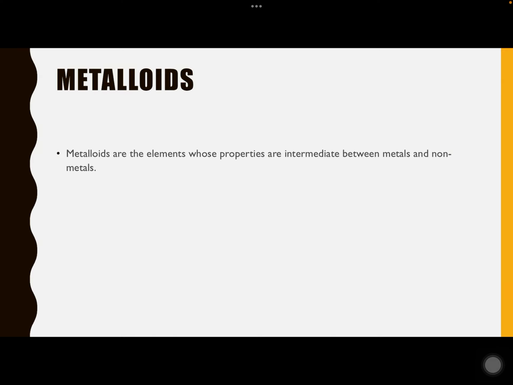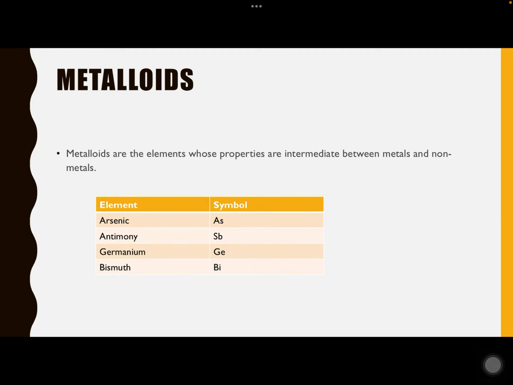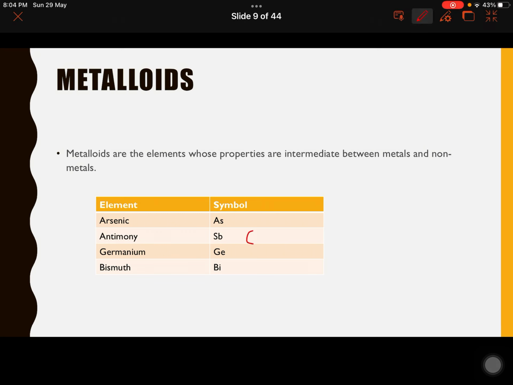So, next thing is the metalloids. What are metalloids? Metalloids are the elements whose properties are intermediate between metals and non-metals. So, they possess the properties of both metals and non-metals, like arsenic whose symbol is As, antimony Sb, germanium Ge, bismuth Bi. Now the Latin name of antimony is stibium. For that reason it's Sb.